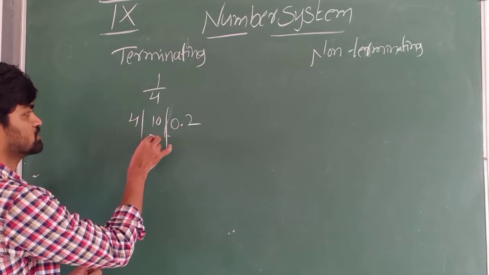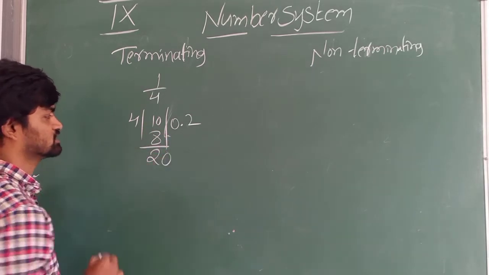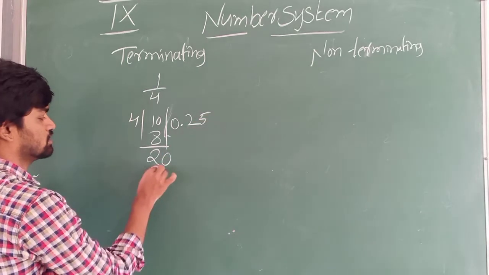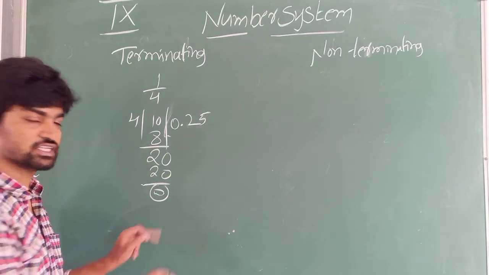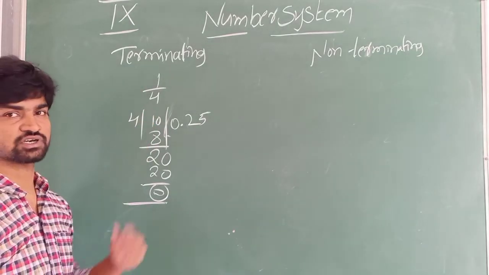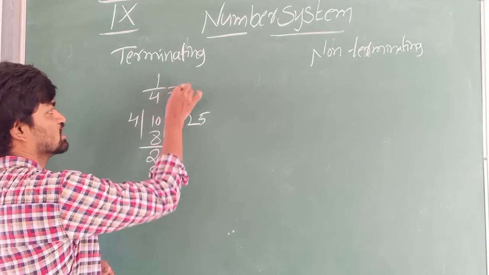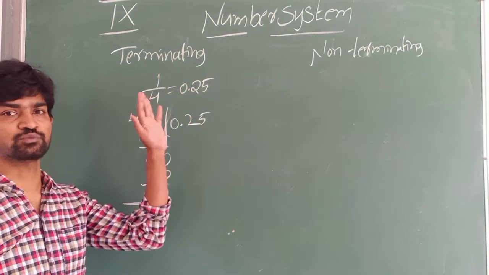How many times? 2 times, 8, remainder 2 again, and take 0. 4 fives are 20. We got remainder 0 here. It is terminated, ended here. That's why this type of rational number is called a terminating rational number. Their decimal expansion will end at one point.